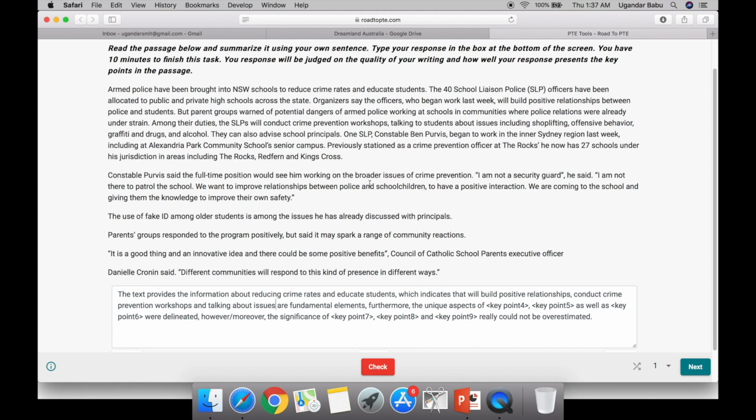I am not a security guard, he said. I am not there to patrol the school. We want to improve relationships between police and school children. Already we have mentioned about positive relationships, so we can ignore this one. To have a positive interaction, so we can include this one. We are coming to the school and giving them the knowledge to improve their own safety. To improve their own safety is the key point. Include this one.